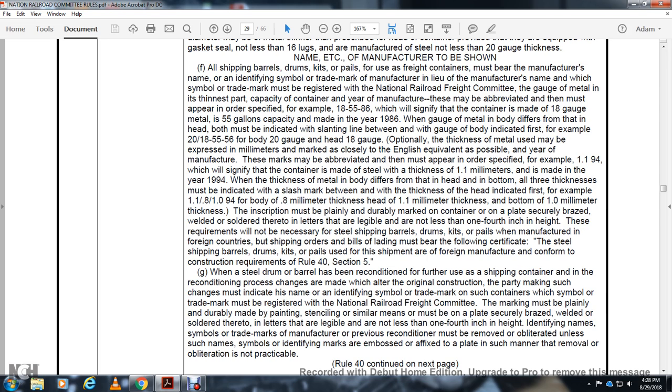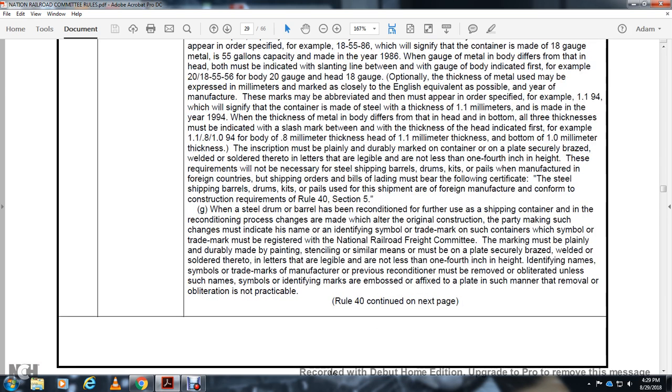The inscription must be plainly and durably marked on the container, or plainly secured with a welded or soldered end, in letters legible and not less than 1/4 of an inch in height. These requirements apply to steel shipping barrels, drums, kits, and pails of the manufacturer, including foreign container countries. The shipping order and billing must bear the following certificate: steel shipping barrel, drum, kit, or pail for the shipment conforms with the construction requirements of Rule 40, Section 5.